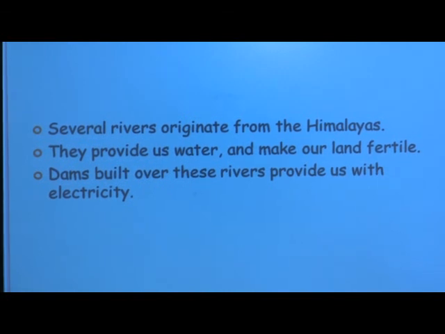You all know that huge dams are made and heavy waters are there. So where do you get electricity, children? The light, fan, AC, cooler we use in our homes, this electricity is generated from the water in the dams. So huge dams are made on these rivers, and from these rivers we get electricity.